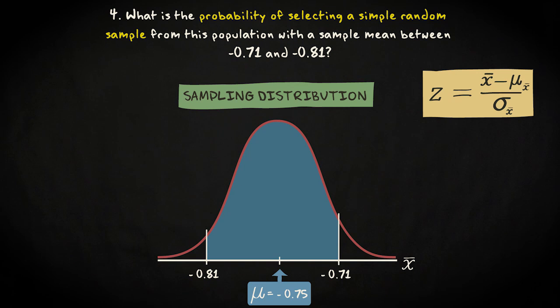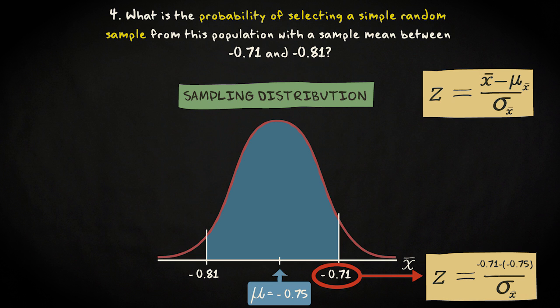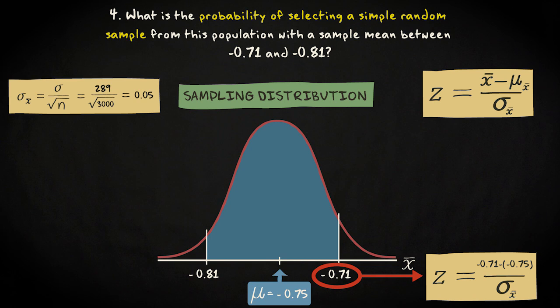Let's first look at the score of minus 0.71. We subtract minus 0.75, which is the mean of the sampling distribution, from minus 0.71, which is the sample mean score we're interested in, and divide the outcome by the standard deviation of the sampling distribution. We have already computed this value. It's the population standard deviation divided by the square root of the sample size. That equals 0.05. The outcome is 0.8. This means that the original score of minus 0.71 corresponds to a z-score of 0.8.